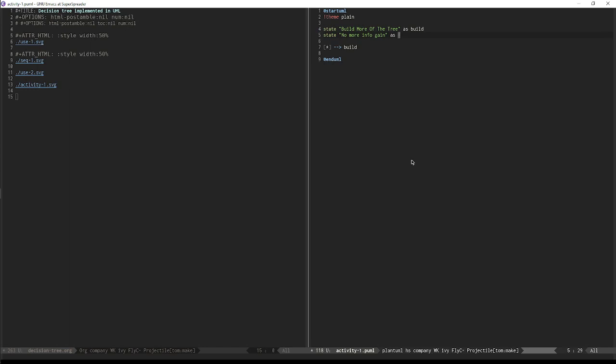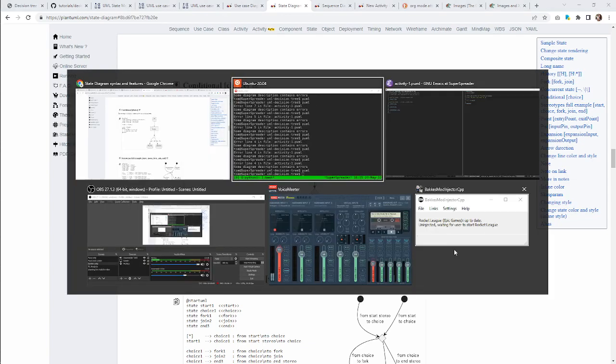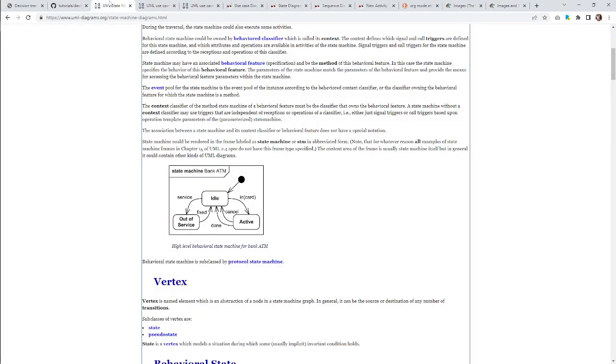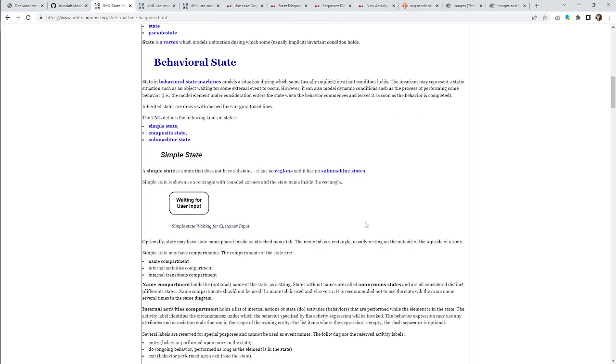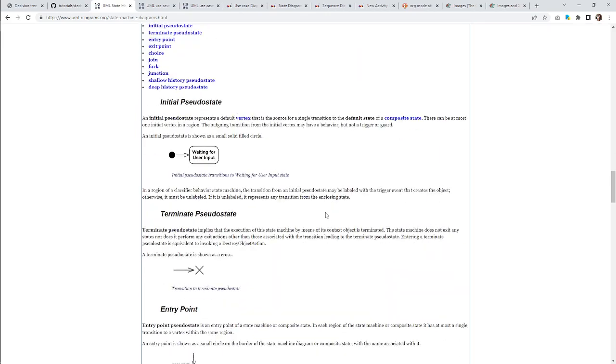We could have a choice, and then one branch that says info gain 0, and the other. We might need to do that depending on how this renders. Actually, let's look at the UML state machines and see what they have for choices.